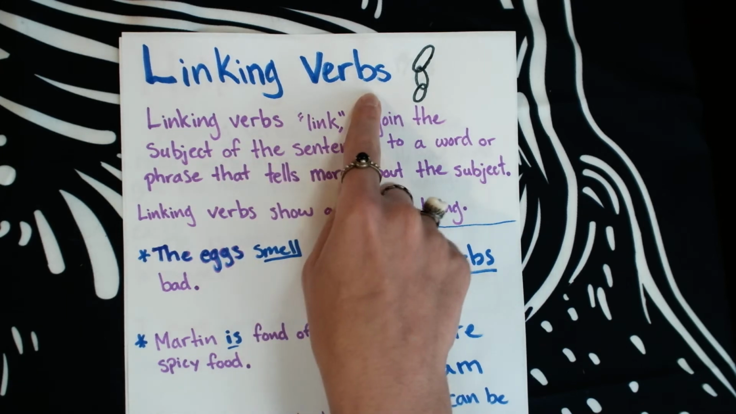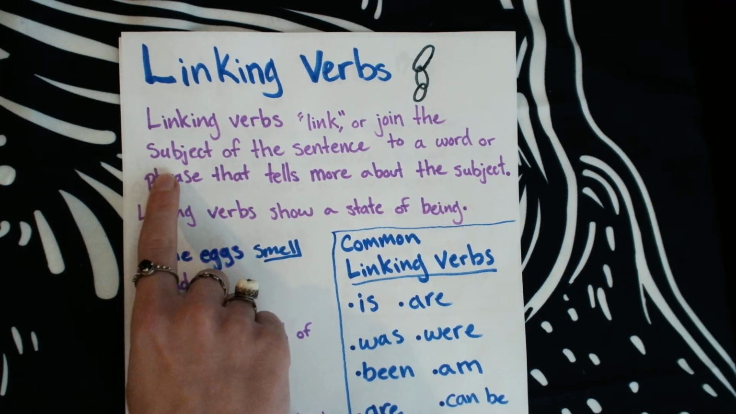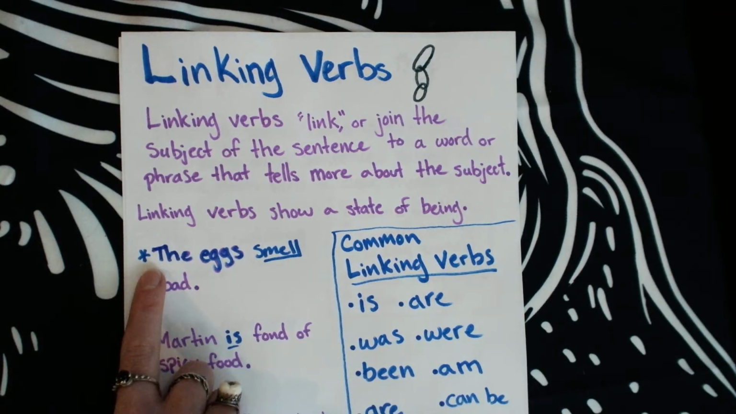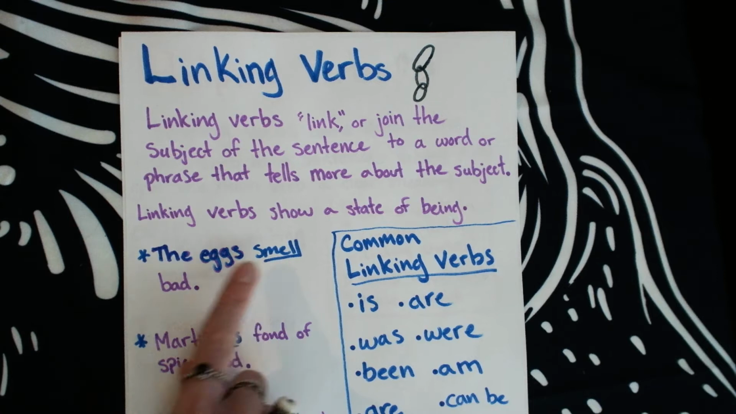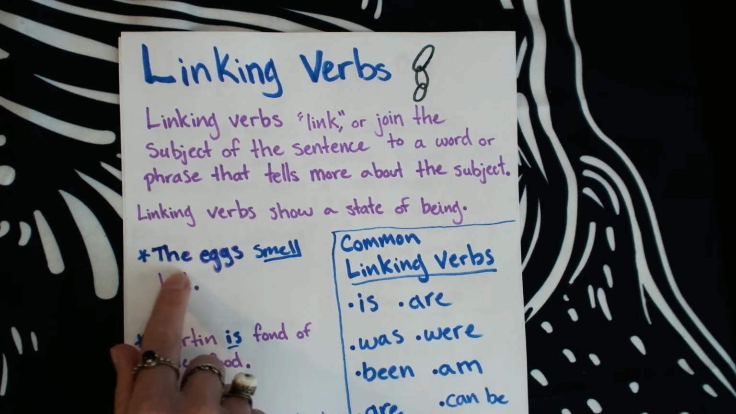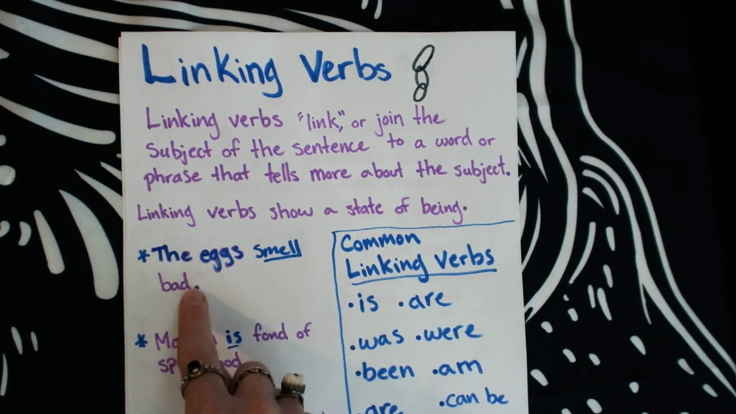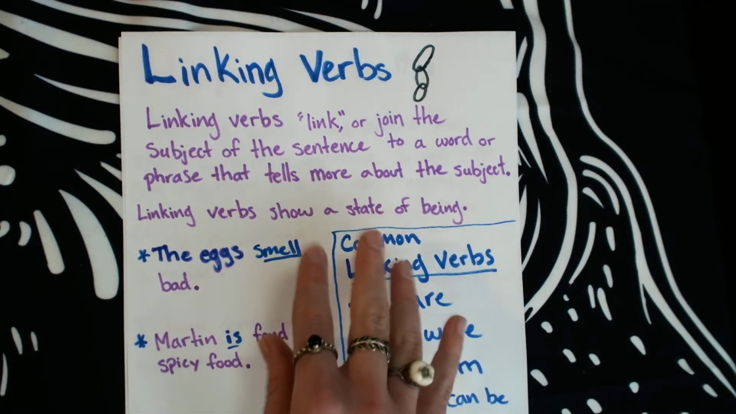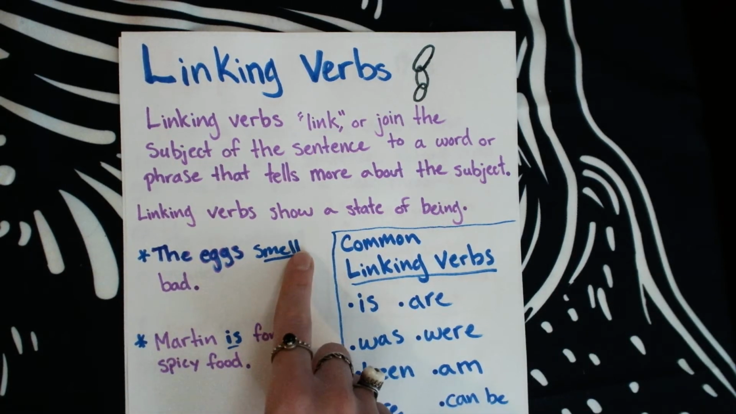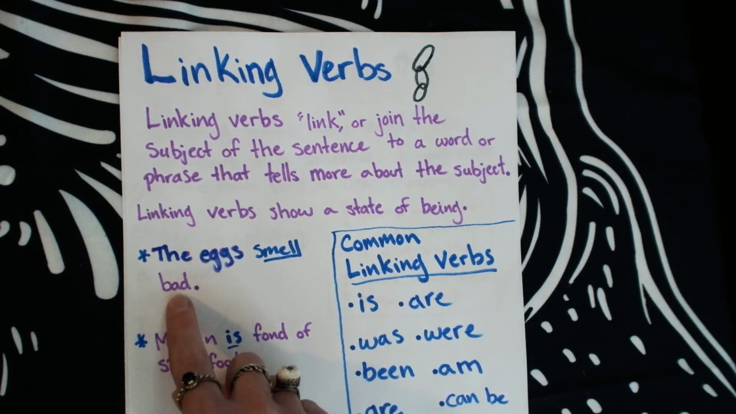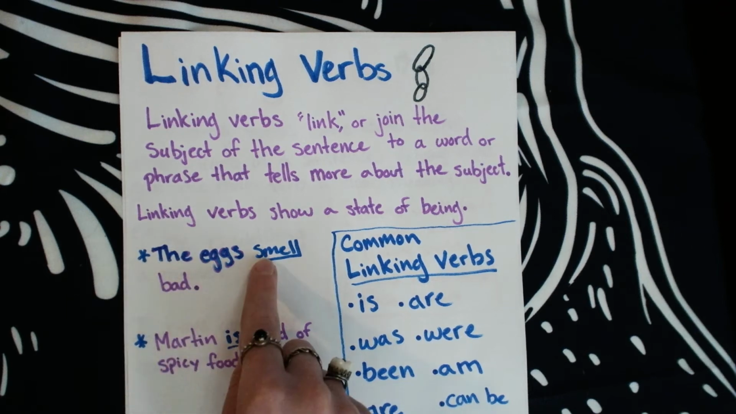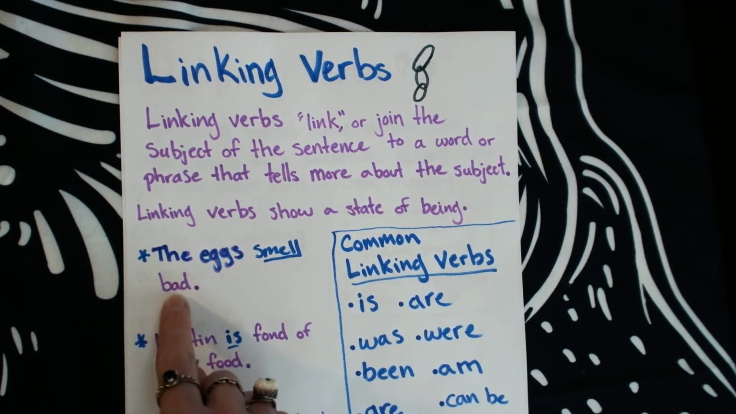Remember, the linking verb links the subject of the sentence to more information about that subject. Take a look here. The eggs smell bad. The subject of the sentence is the eggs. And what do they do? They smell bad. Now, I don't mean that they literally can't smell. That's silly. I mean like pew-ee, they stink. So I'm connecting this adjective, bad, and it's telling us about the eggs. It's linking the subject of the sentence to more information about that subject.